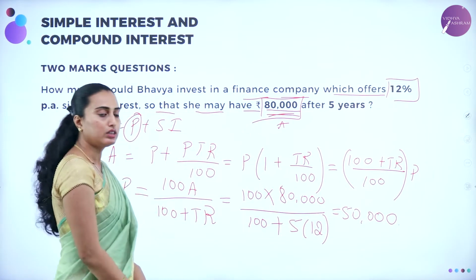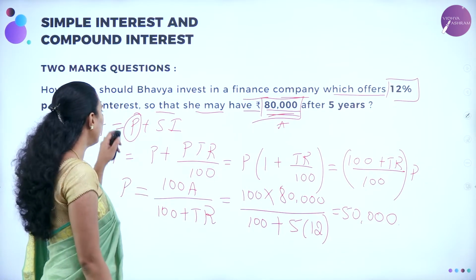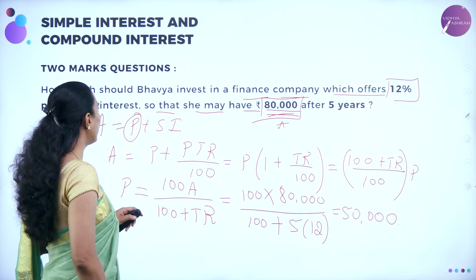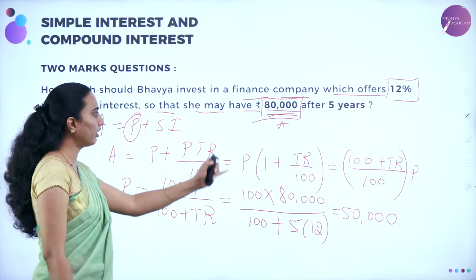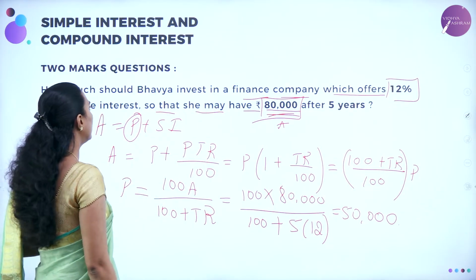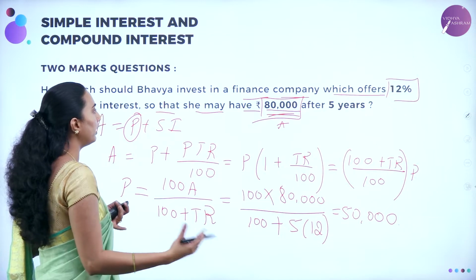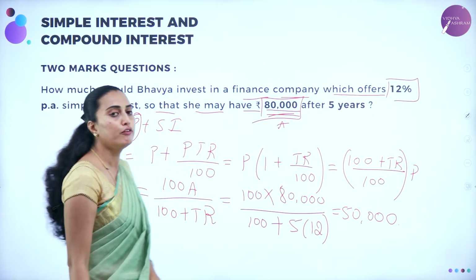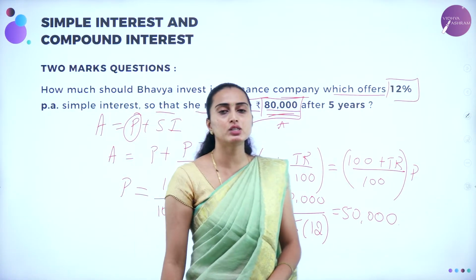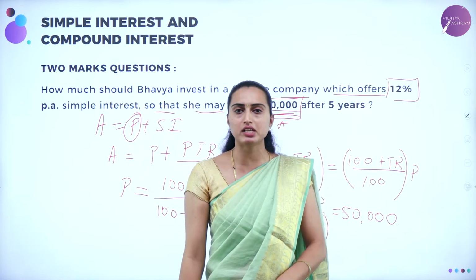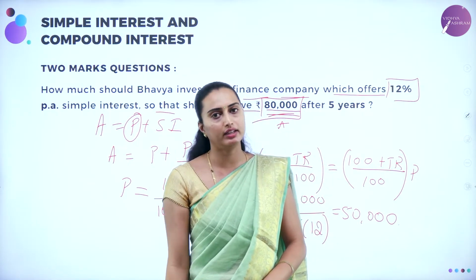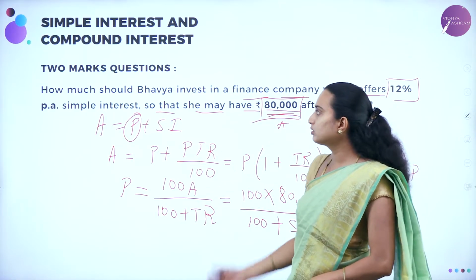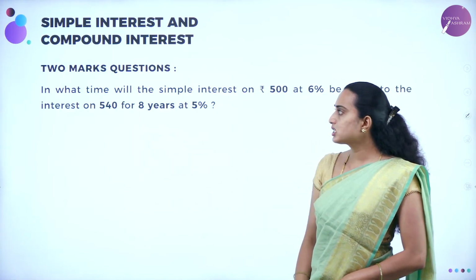Now this is the principal amount. If you want to calculate the amount, it is the same, 80,000. Here they have asked what is the principal amount. The principal amount is 50,000, and after 5 years with 12% per annum she got 80,000. I think you understood this problem. We'll move on to the next one.